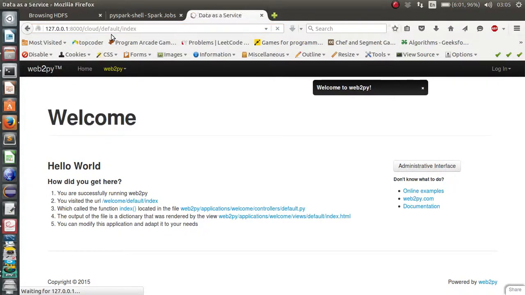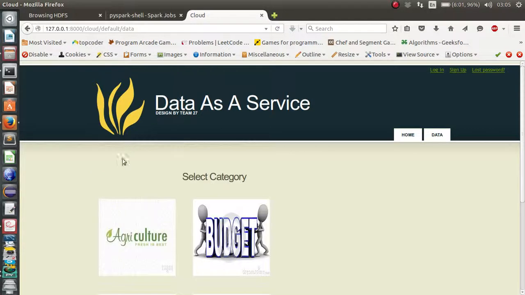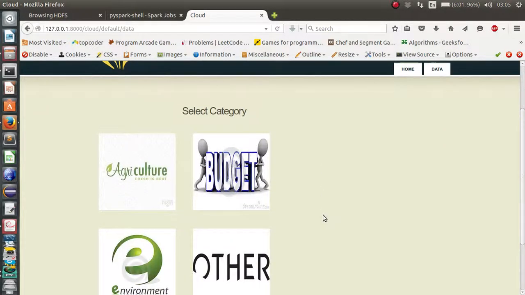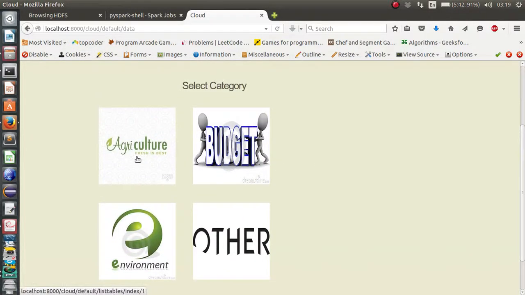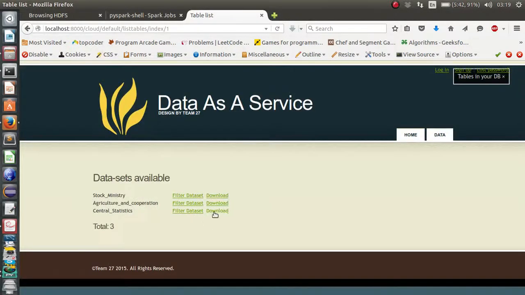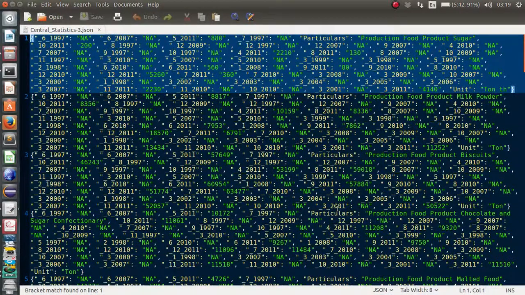Now we will run our website. This is our web interface. All our data is present here. We divided our data into 4 categories: agriculture, budget, environment, other. Here we will go to agriculture and download this central statistics. As we can see, it is returning the JSON format. Some of the fields are not filled.